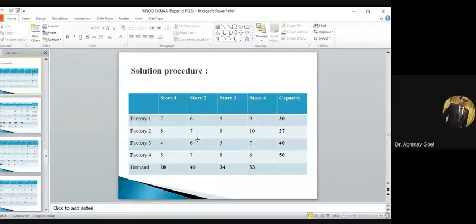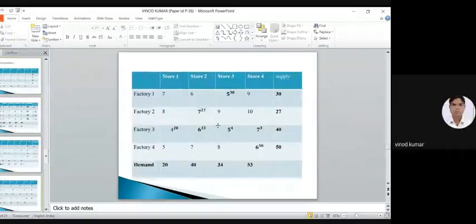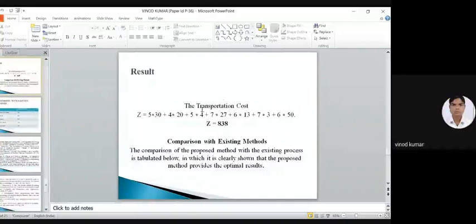Okay, this is the final allocation. Apply this method, and finally this is my result. The result can be calculated as this one.